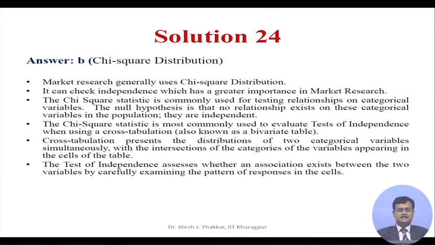Hence, the chi-square statistic is most commonly used to evaluate the test of independence, and specifically when using a cross tabulation, also known as a bivariate table. Cross tabulation presents the distribution of categorical variables simultaneously, with the intersection of the categories of the variables appearing in the cells of the table.